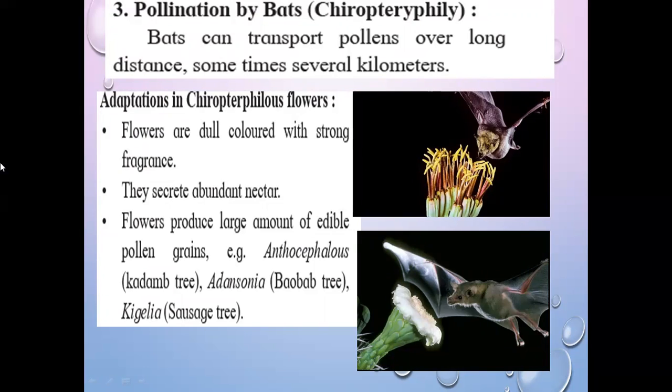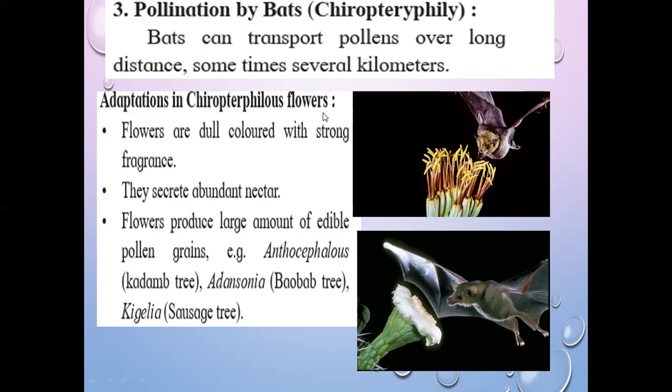When pollination takes place by the agency of bats, called vatvaghul in Marathi, it is called Chiropterophily. Bats can transport pollen over long distances, sometimes several kilometers. Bats can transfer pollen grains from one flower to another flower which are far away from each other. What are the adaptations?